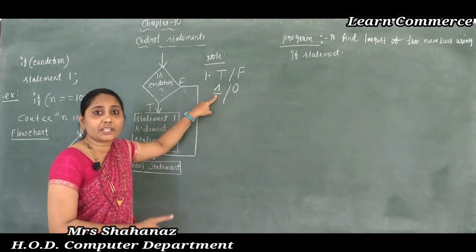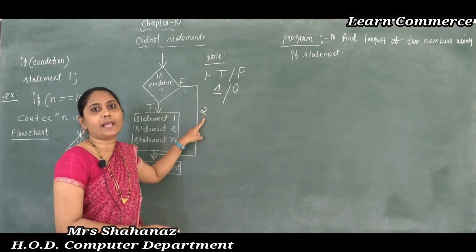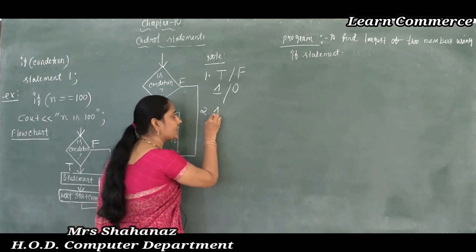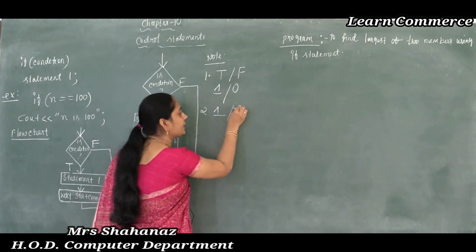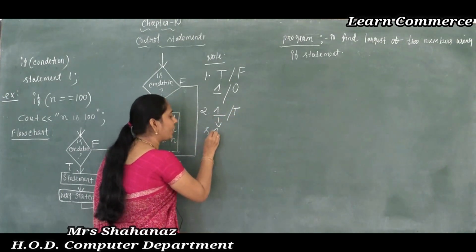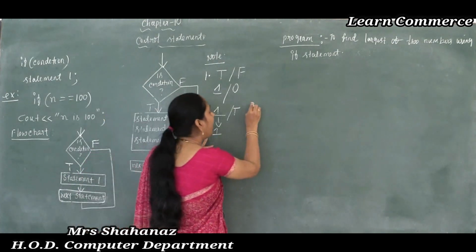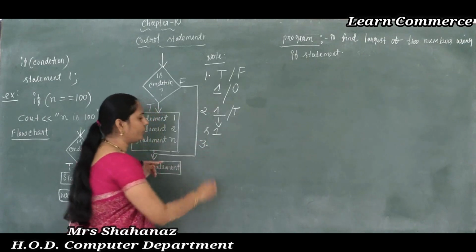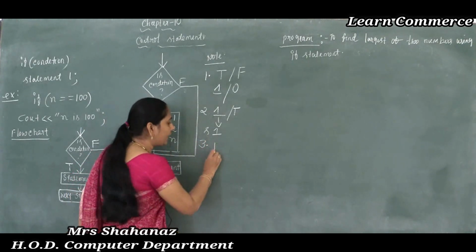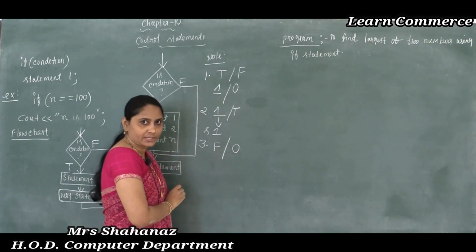So if the condition is true, it has value 1, and statement 1 is executed, correct? And the third point: if the condition is false, it has value 0, is statement 1 executing?